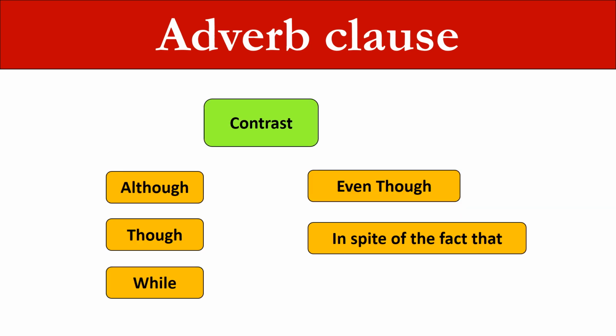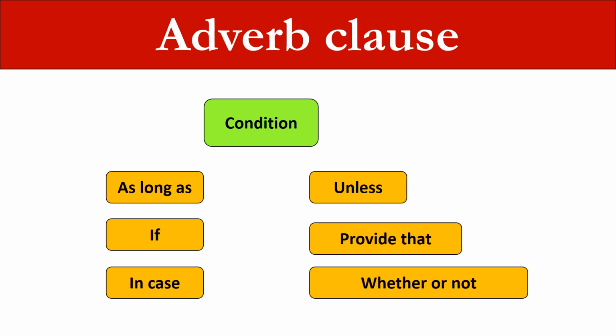For contrast these words are used: although, though, while, even though, in spite of the fact that. For condition: as long as, if, in case, provided that, unless, whether or not.